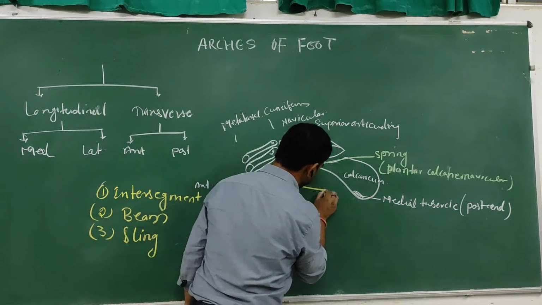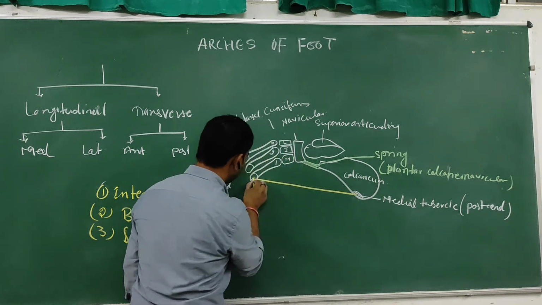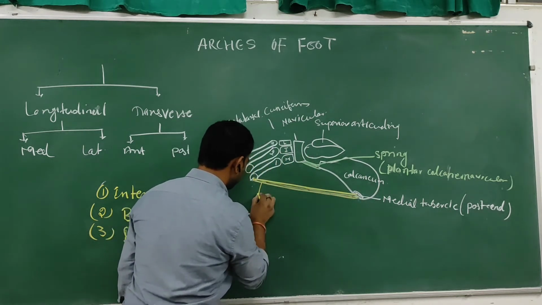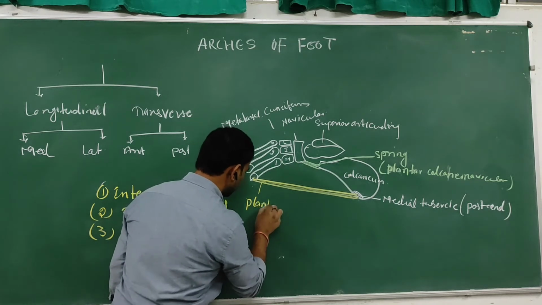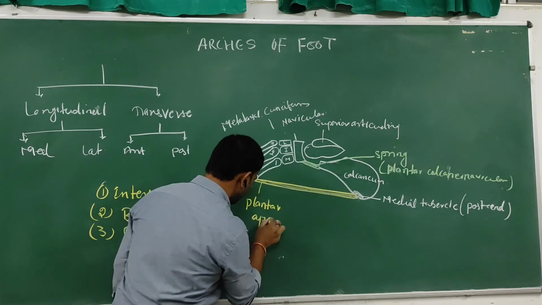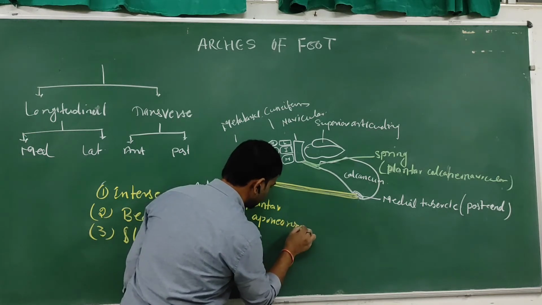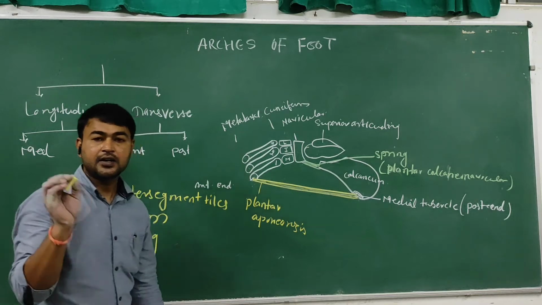That is the plantar aponeurosis. This is the plantar aponeurosis. And the muscles of the first layer of the sole.